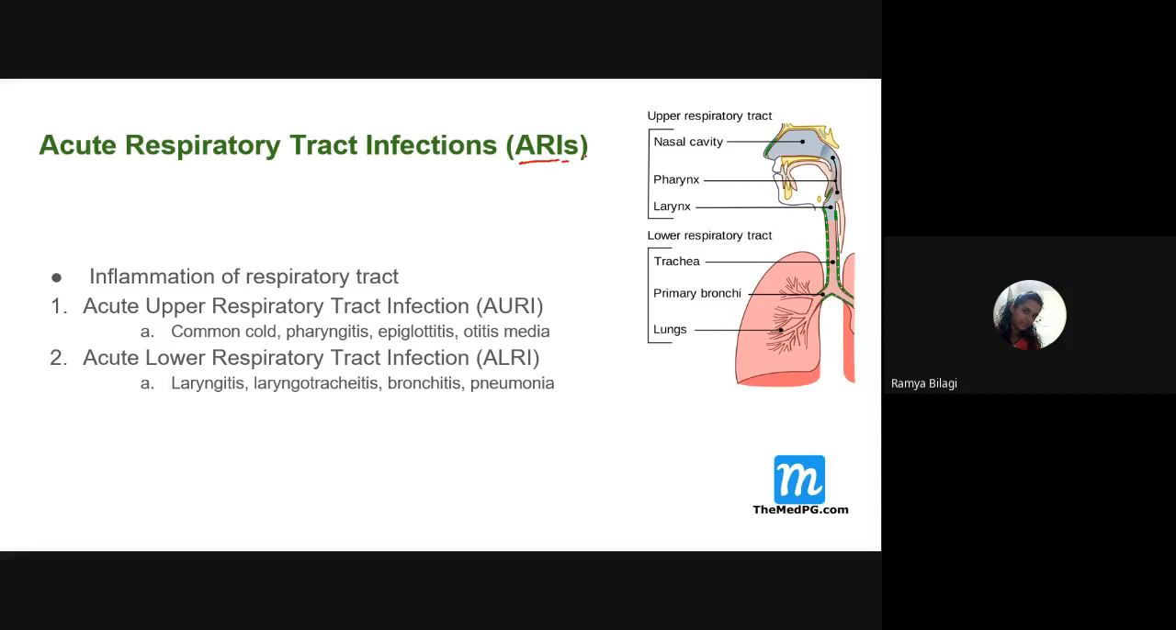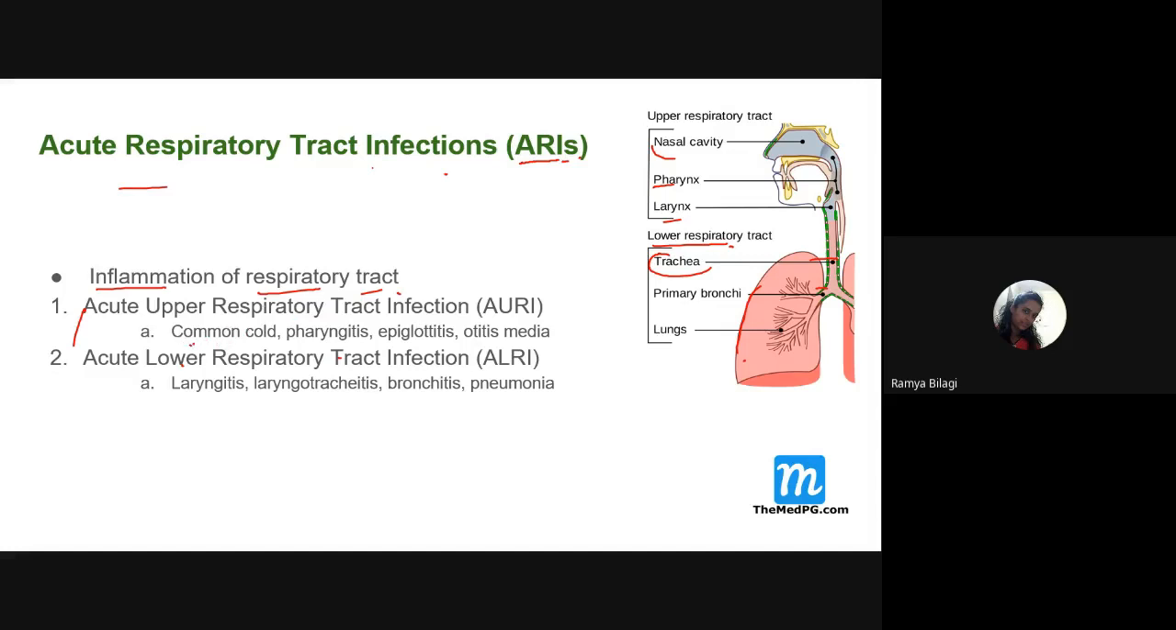That is ARIs. Acute respiratory tract infection is nothing but the inflammation of the respiratory tract. And we know that the respiratory tract contains the upper respiratory tract, which includes the nasal cavity, pharynx and the larynx. And the lower respiratory tract includes the trachea, then bronchi and main lungs. So acute upper and lower respiratory tract infections together, we call them acute respiratory tract infections.